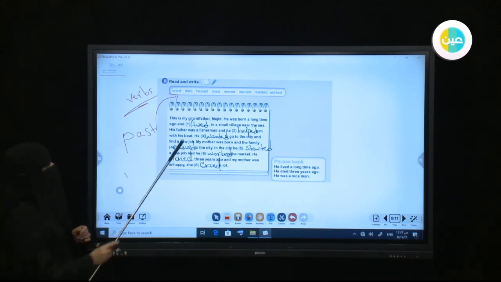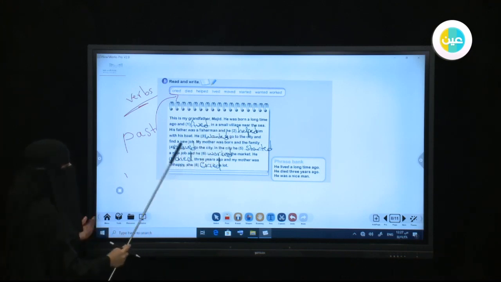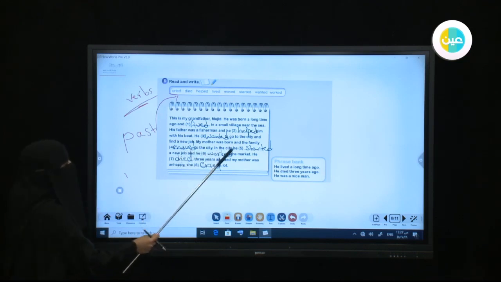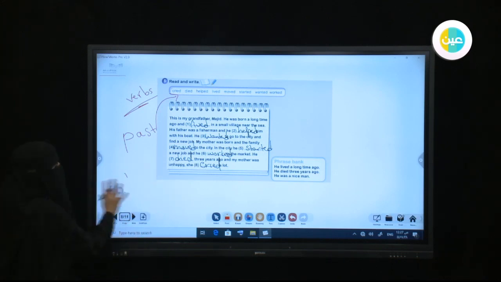Okay, so he lived in a small village. He helped his father with the boat. He wanted to go to the city and find a new job. The family moved to the city. He started a new job. He worked in the market. He died 3 years ago, and my mother cried a lot. Okay, all right. So don't forget to write all these verbs when talking about the past.